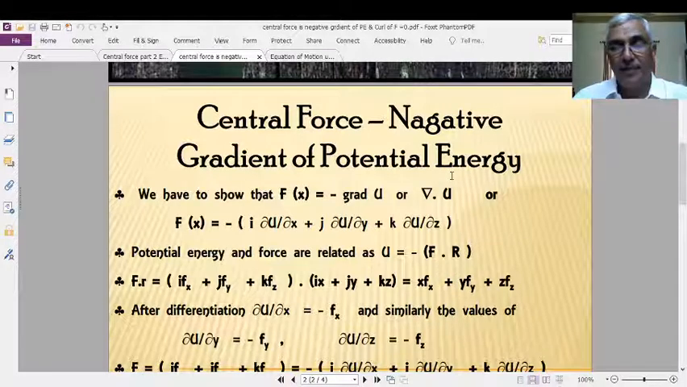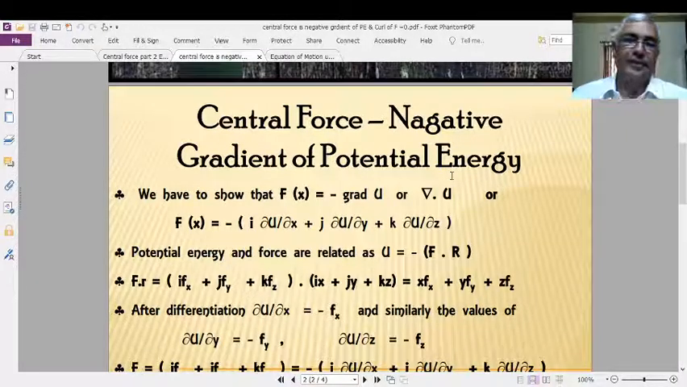It means that when there is a potential field where the central force is acting on a body, in that potential field, the potential energy changes from one point to another point gradually in a particular direction. Change means it may increase or it may decrease. If some scalar physical quantity changes gradually in a particular direction, that is what is known as gradient. That is the meaning of gradient.